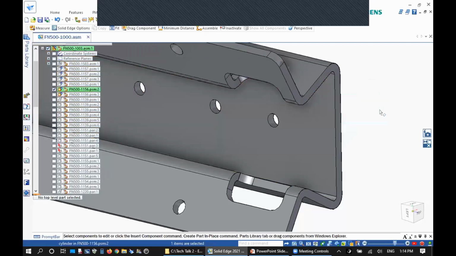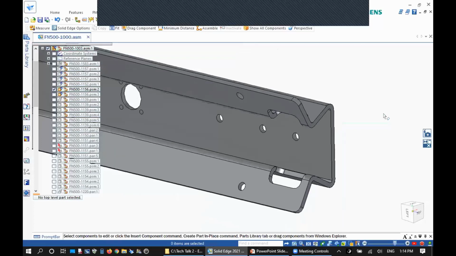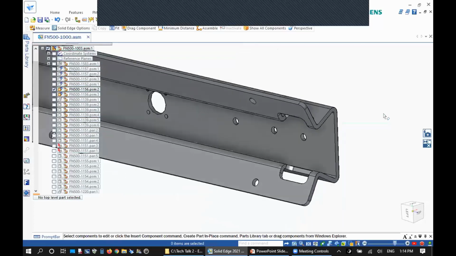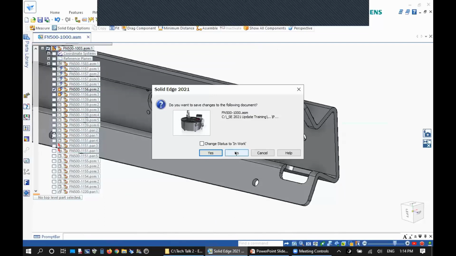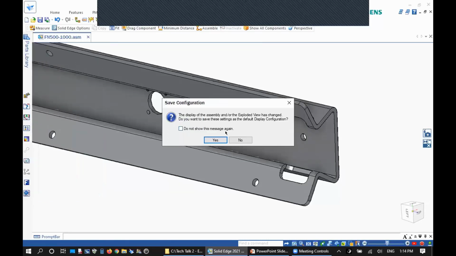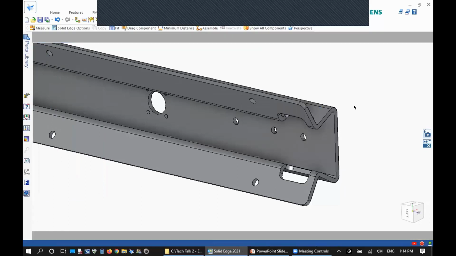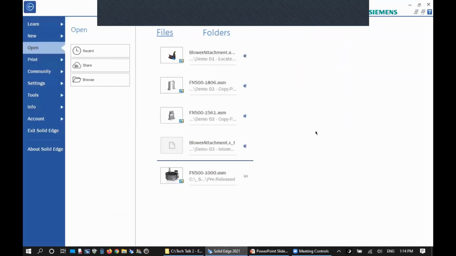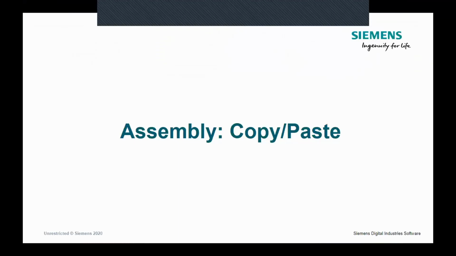So you can see for yourself that tremendous boost in productivity, where you're not waiting till you open the assembly, and you're not dealing with the extensive load on your system memory, because you don't have to. That's the whole idea behind working with inactive parts. So let's keep moving.